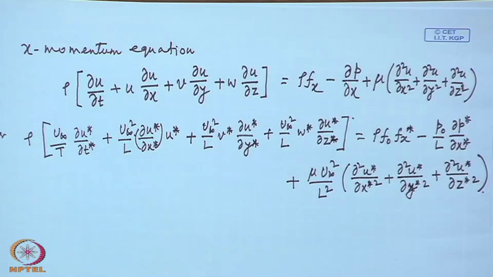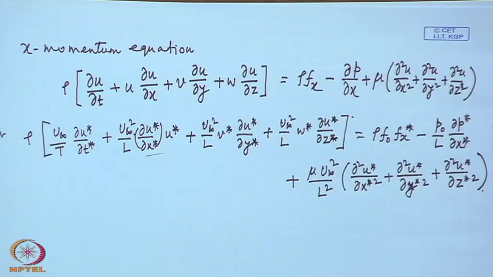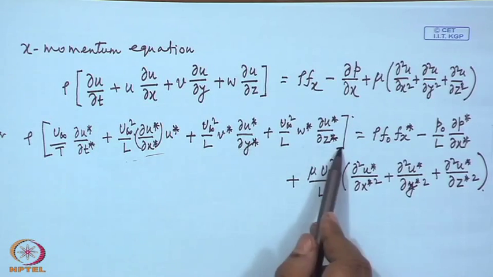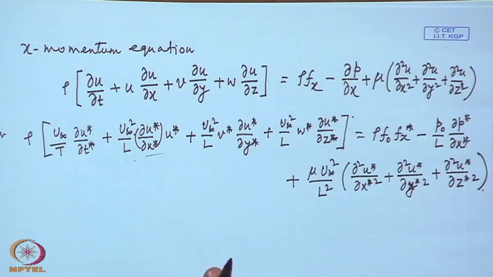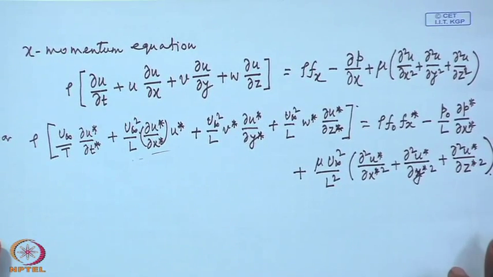Multiply throughout by L into rho u infinity square. The idea is to make the coefficient of these terms as 1. L upon rho u infinity square.